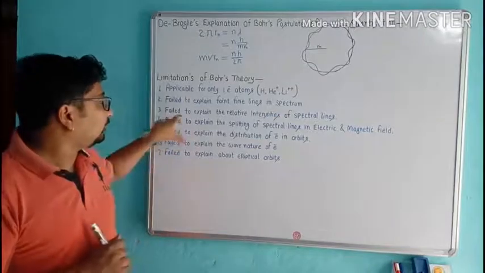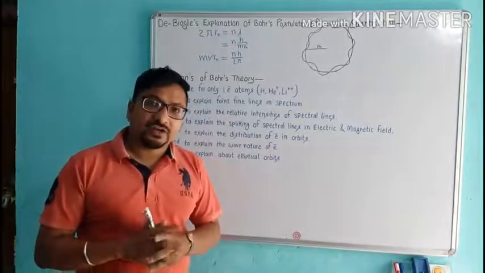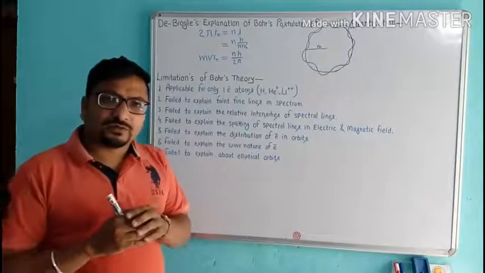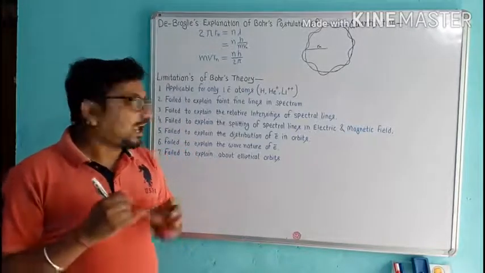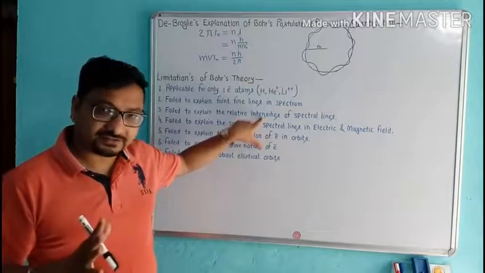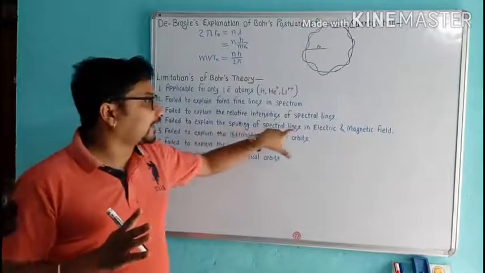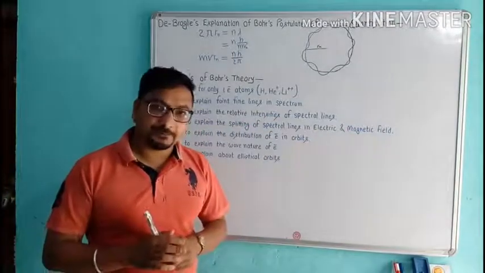Now, it failed to explain the relative intensities of spectral lines. Bohr could not tell about the relative intensities of spectral lines. He also failed to explain the splitting of spectral lines in electric and magnetic fields.